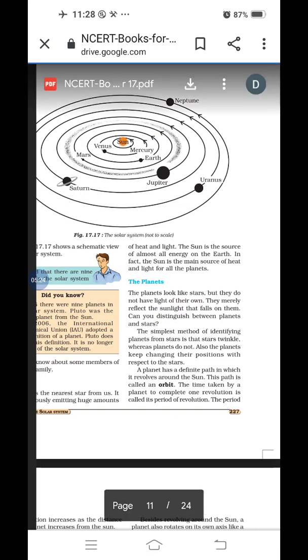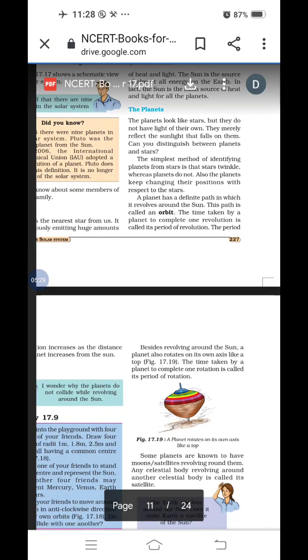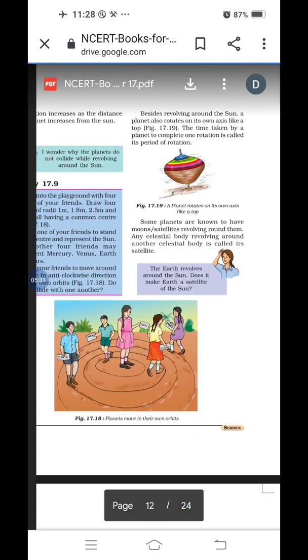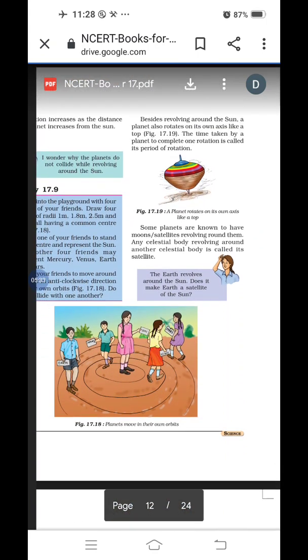Next definition given in the book, period of rotation, on page number 228. What is the period of rotation? Underline first of all, planets also rotate on their own axis like a top. Right hand side given, figure 17.19.